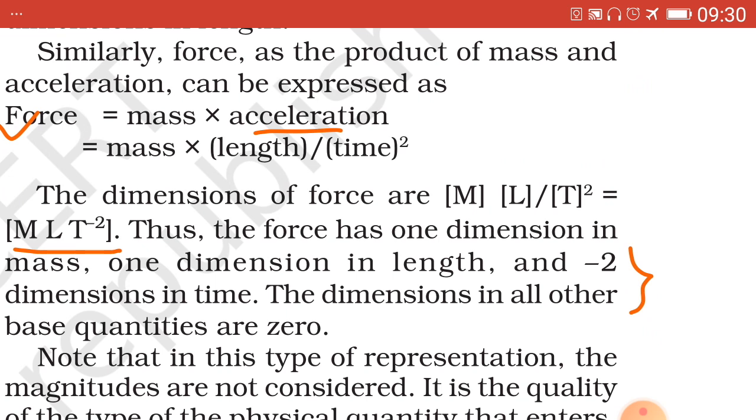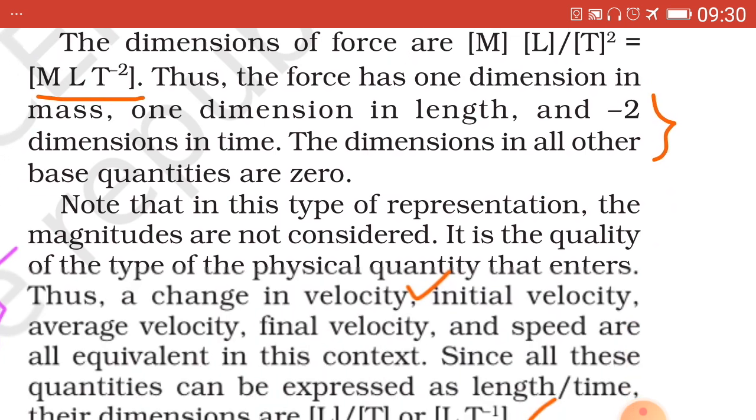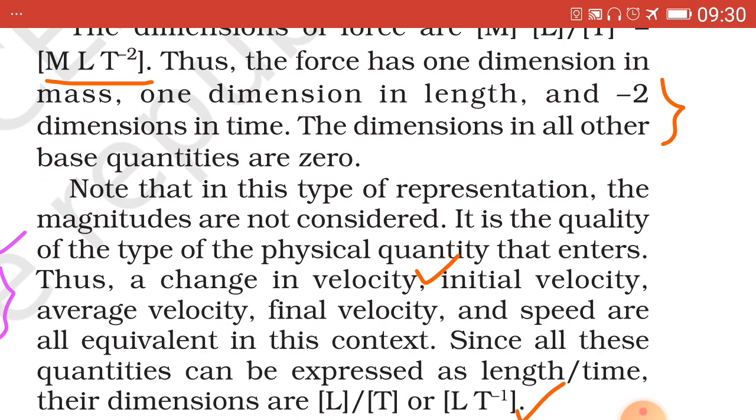Now the next one, velocity, which we had taken in the previous example of force also. Velocity can be represented in different ways: change in velocity, initial velocity, average velocity, final velocity, or speed.